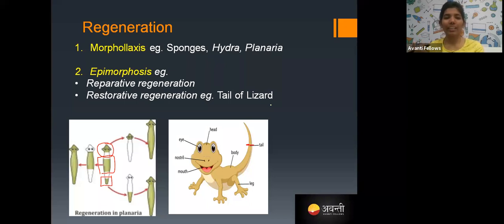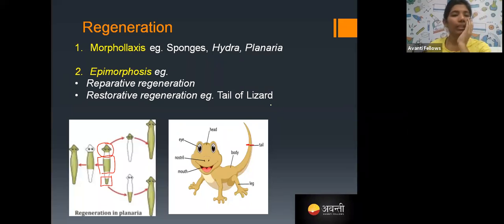Whereas in planaria, what happens? If I cut the planaria into three parts, as you can see in the image, the head, the body and the tail, the head can develop the complete organism again. The body also can develop the head and tail again. Even the tail has the capacity to grow as a new individual.